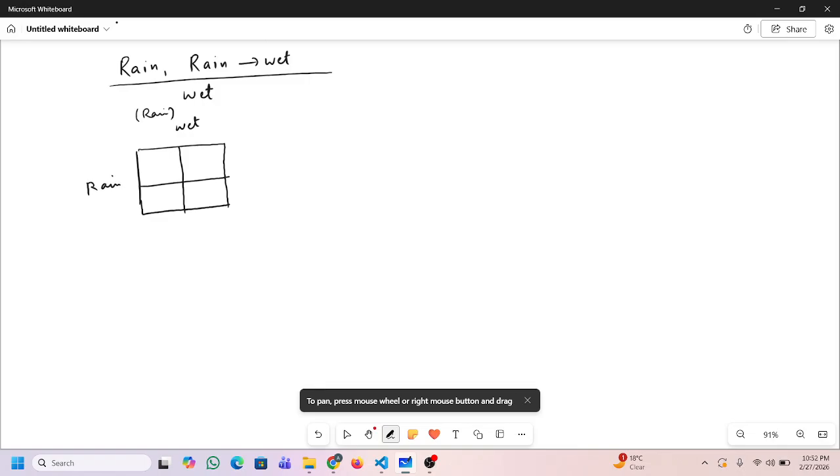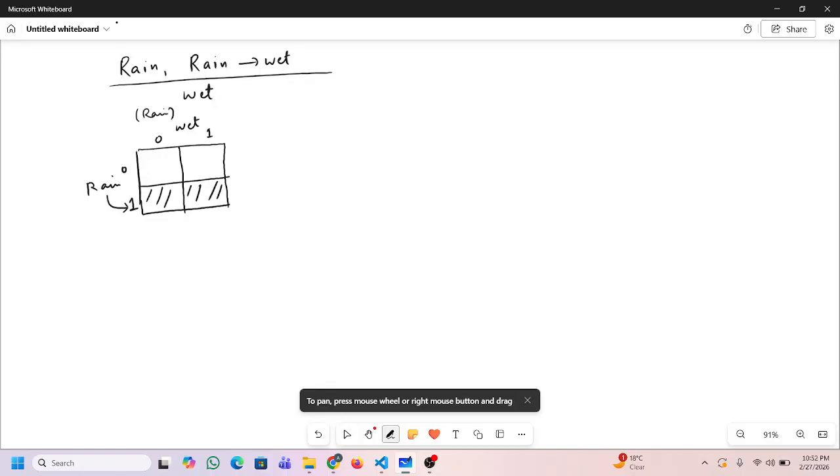Let us depict this by 0 and 1. So rain is 1, that means rain is true. Given this, rain is true, so both of these squares actually cover rain 1.